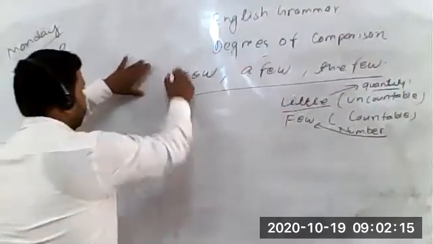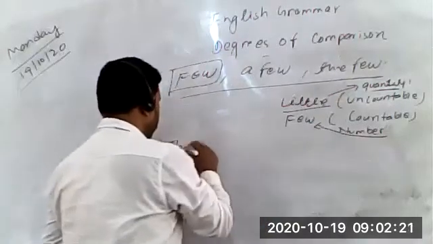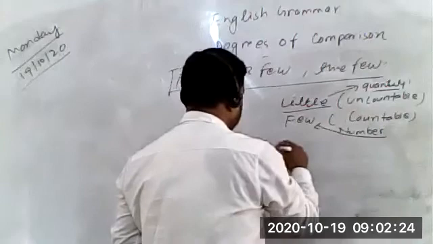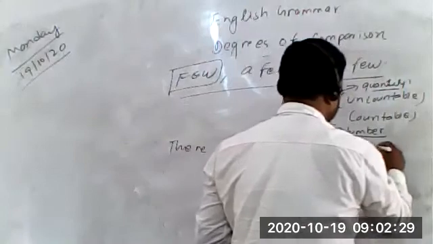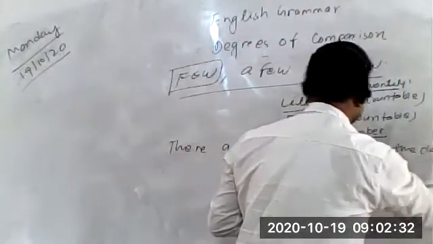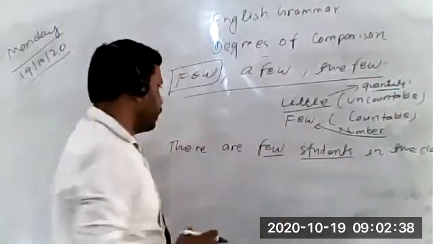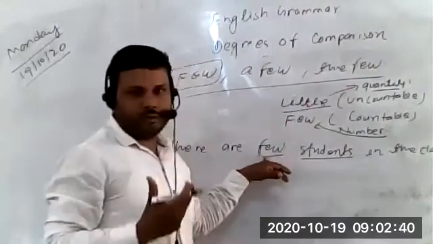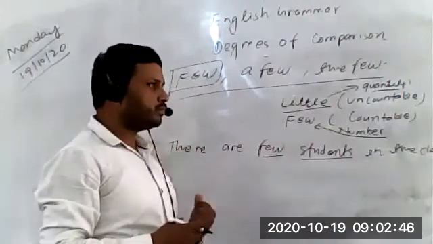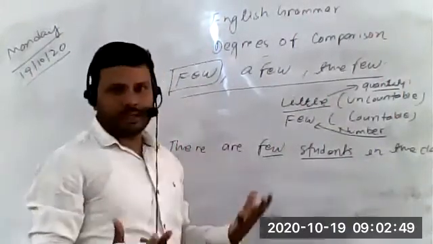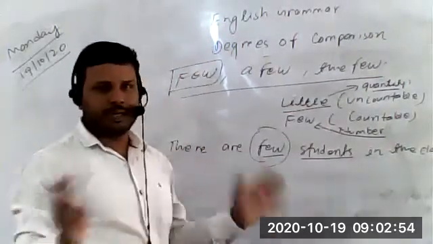If we have used few, so if you are talking about few students, for example, there are few students in the class. So clearly you can see, students, since we have used few, the noun should be countable. Student is a countable noun. So in this sense, if you are just using few, it means almost no one, almost there is no one in the class. When we use few only, it means almost none, कोई भी संख्या वहाँ पे नहीं.